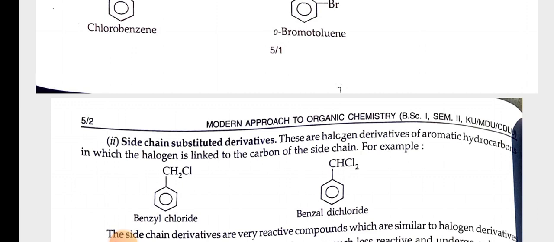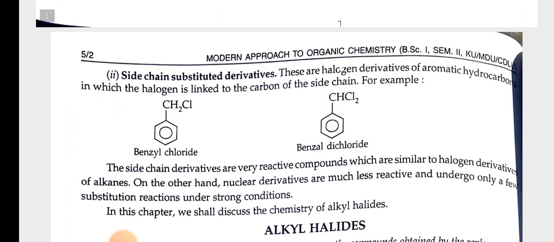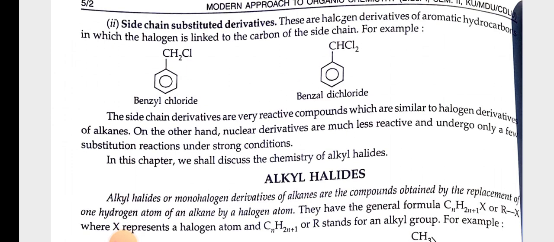Side chain substituted derivatives. These are halogen derivatives of aromatic hydrocarbon in which the halogen is linked to the carbon of the side chain. For example, benzyl chloride, benzyl dichloride. The side chain derivatives are very reactive compounds which are similar to halogen derivatives of alkanes. On the other hand, nuclear derivatives are much less reactive and undergo only a few substitution reactions under strong conditions. In this chapter, we shall discuss the chemistry of alkyl halides.